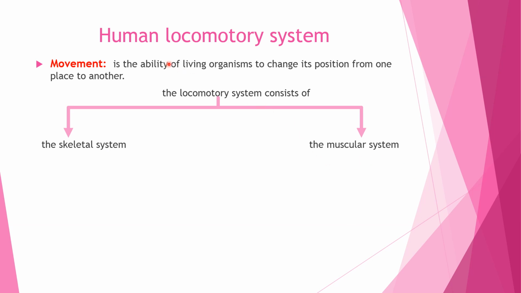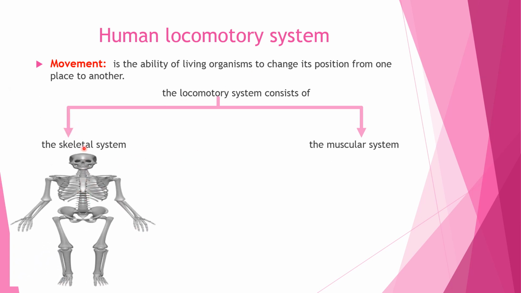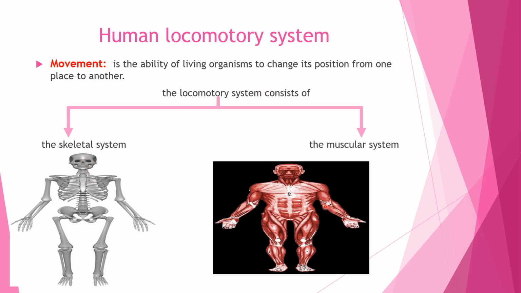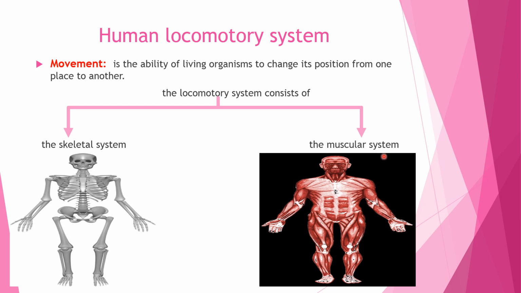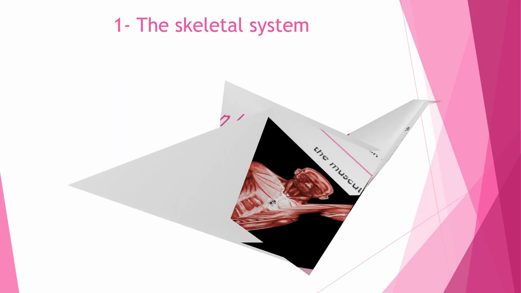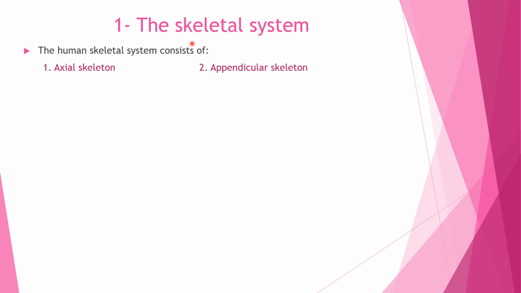Again, the human locomotor system consists of the skeletal system, which is the bones that we will see, and number two, the muscular system, which contains muscles. The muscular system we will not study, but the skeletal system we will study. First we will talk about the skeletal system.